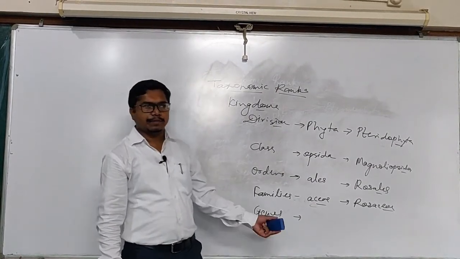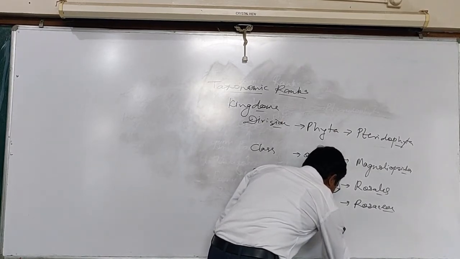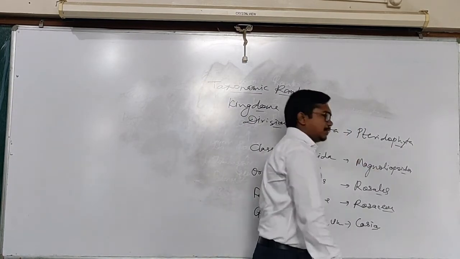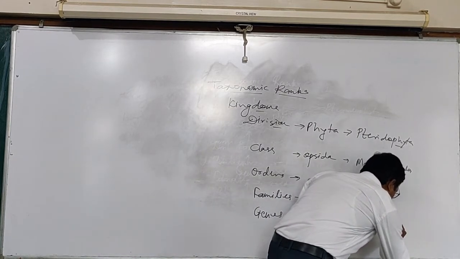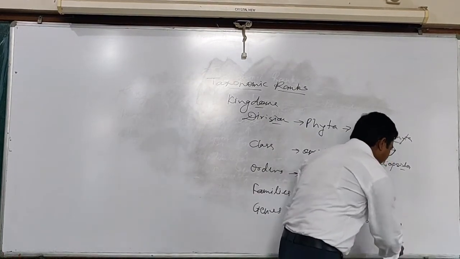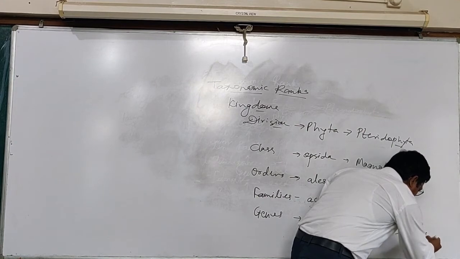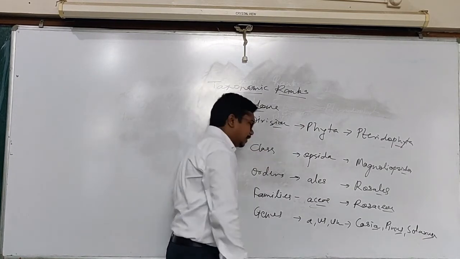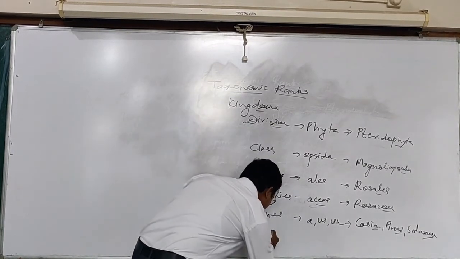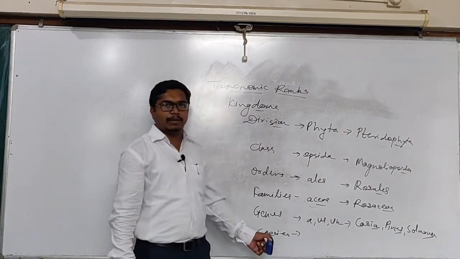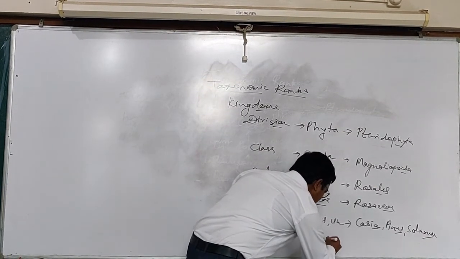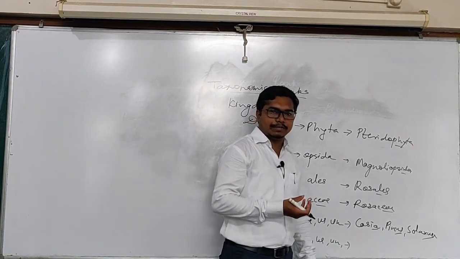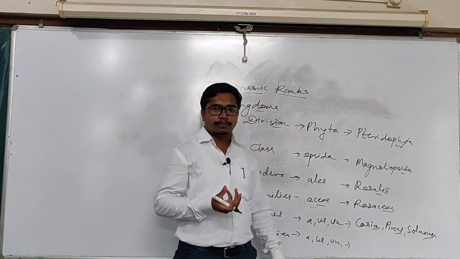The family is again divided into a number of small groups that are called genera. The genus also has a number of suffixes like a, us, etc. For example, Cassia, where the suffix is a, Pinus, where the suffix is us, Solanum, where the suffix is um, etc. As well, the genus is again divided into a number of species, which also have a number of suffixes like a, us, etc. For example, Cassia tora, where there is the suffix a, Bryophyllum, where there is the suffix um, etc.